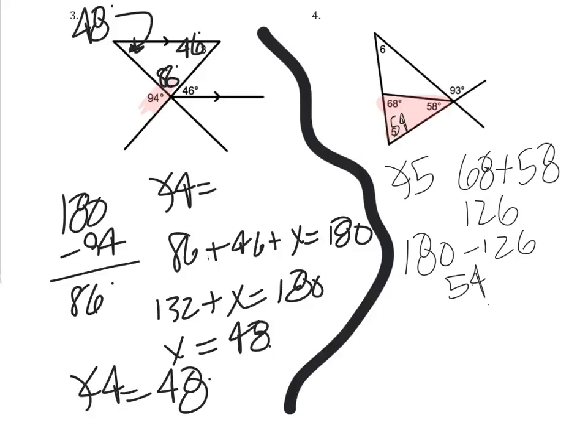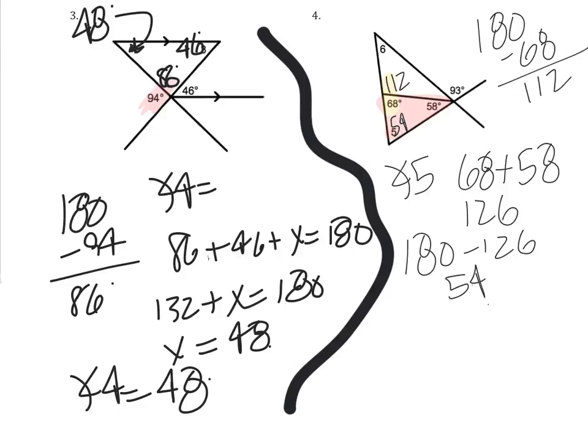Now also, I do know that these two angles added up together are supposed to be in fact supplementary. These two here. So the angle next to the 68, I'm going to in fact do 180 minus 68. And I get 112. So this is 112.